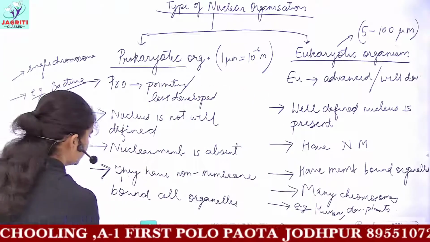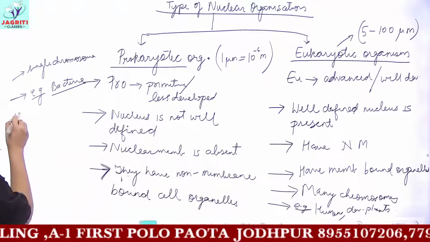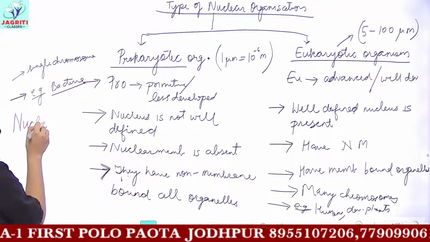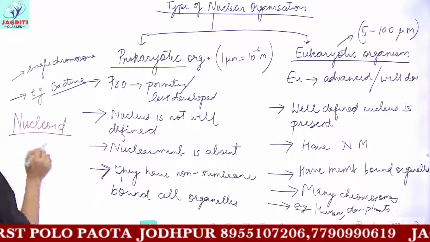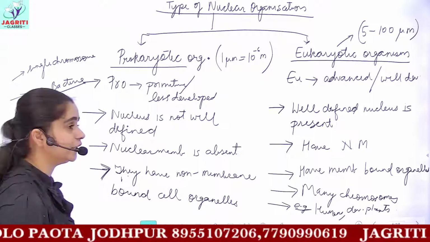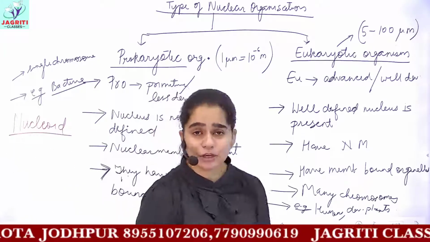Okay, there is one term which comes, and this would be the last term of our discussion of today's class. That is nucleoid. What do you mean by the term nucleoid?